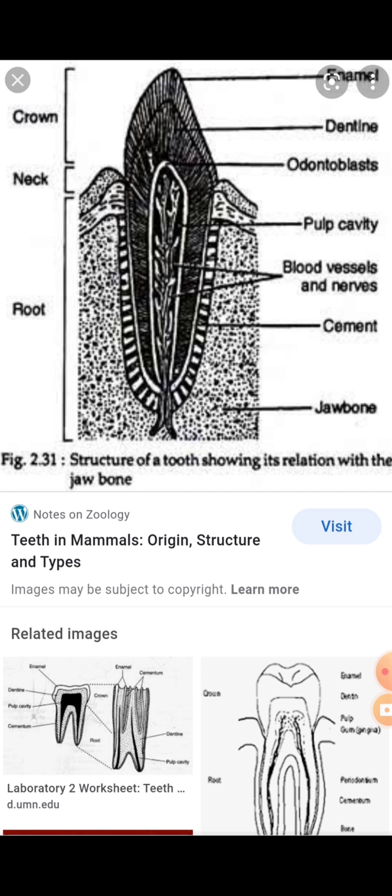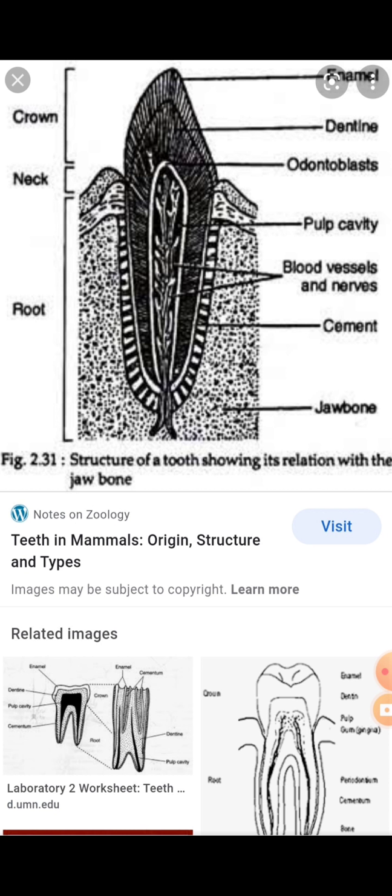The number of teeth is quite different from one living organism to another, even among mammals. So the teeth are formed partly from the epidermis and partly from the dermis. The enamel is formed from the epidermis, and the pulp cavity, cement and dentine are formed from the dermis.